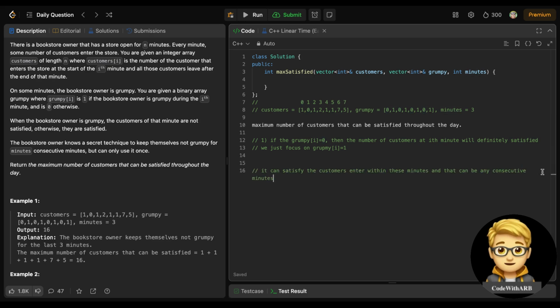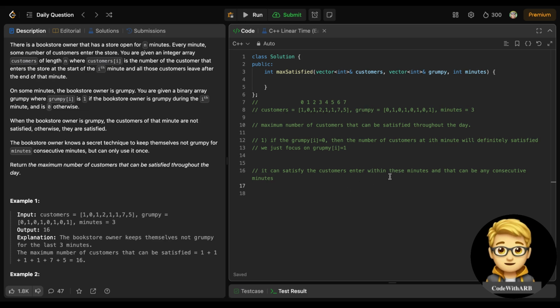So how will you decide at which minutes you will take? Definitely this would be in my answer. I'm sure of that: where the grumpy value is 0, I'm sure these customers will be in my answer, of course. But which ones do I need to take? The game is only on these minutes, and which number of minutes I need to choose, right?